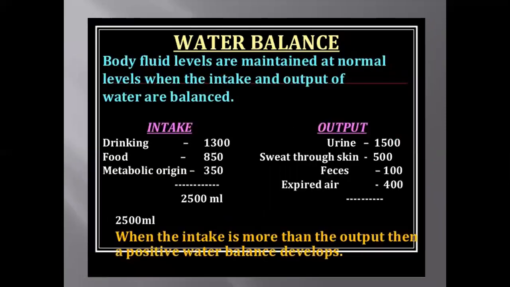How is the water balance maintained? Water balance can be maintained at normal levels when the intake and output of the water are balanced. When the intake is more than the output, then a positive water balance develops.